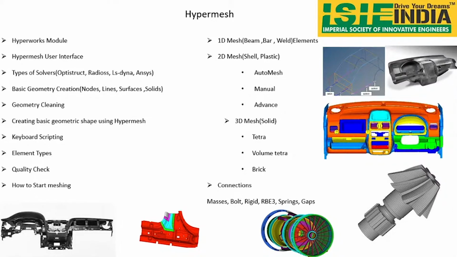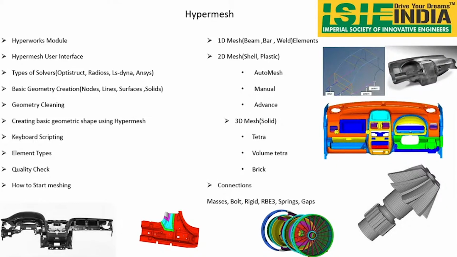As I said, we have different types of solvers, like ANSYS, LS-DYNA, Radioss, OptiStruct. Different solvers have different usage. As I said, LS-DYNA is for crash, ANSYS is for stress, and Radioss is also for crash and nonlinear analysis. So we are going to work in different types of solvers. In HyperMesh, we will be teaching you different examples, like in OptiStruct, which you are going to do. We are taking different types of solvers and we are going to perform them.